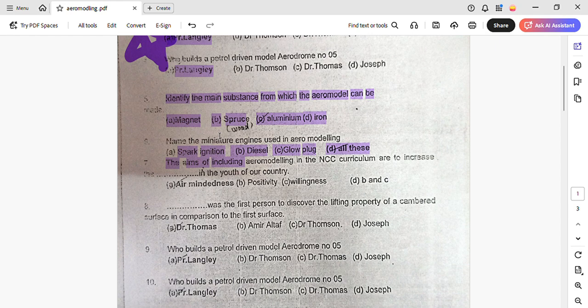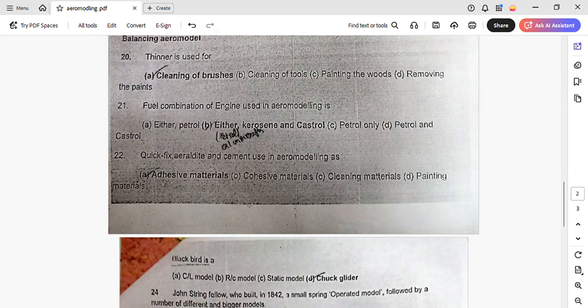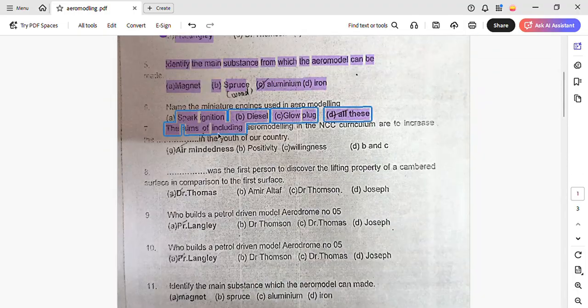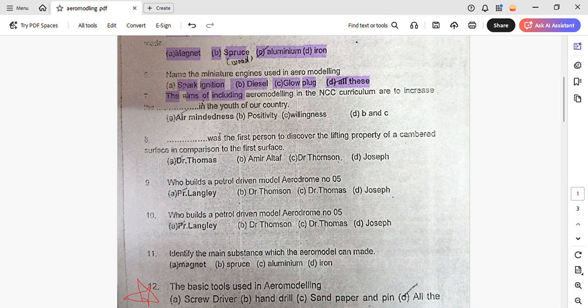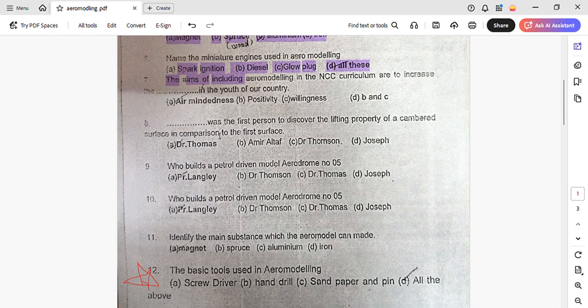The aims of including aeromodeling in NCC curriculum is to increase air-mindedness in the youth of our country. If you want to take a screenshot, take one now. I hope you have taken it, and meanwhile I will read.